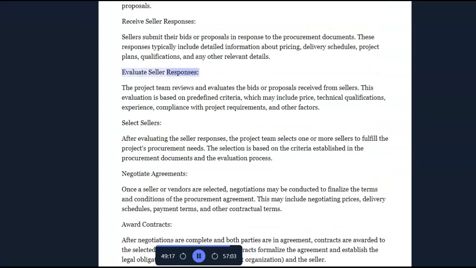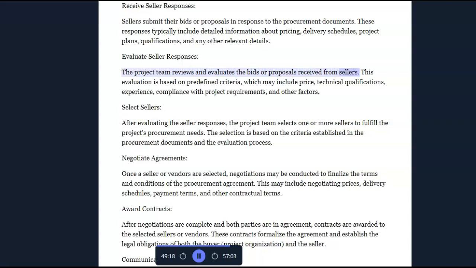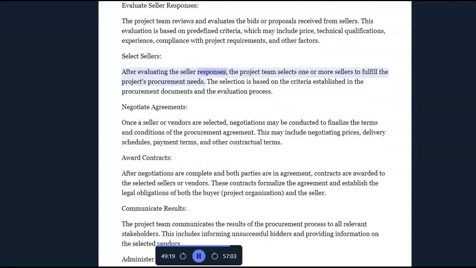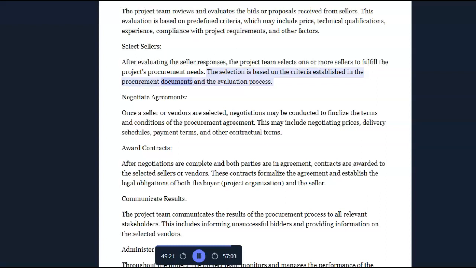Evaluate seller responses. The project team reviews and evaluates the bids or proposals received from sellers. This evaluation is based on predefined criteria, which may include price, technical qualifications, experience, compliance with project requirements, and other factors. Select sellers. After evaluating the seller responses, the project team selects one or more sellers to fulfill the project's procurement needs. The selection is based on the criteria established in the procurement documents and the evaluation process.